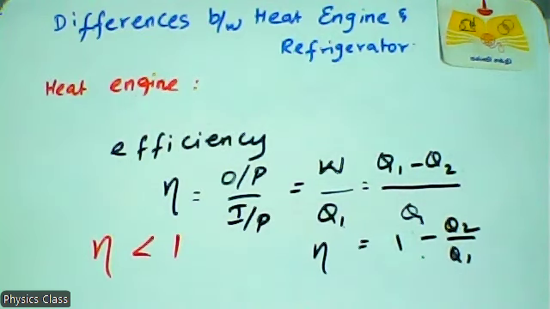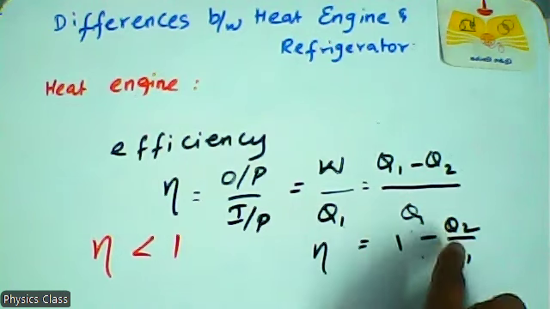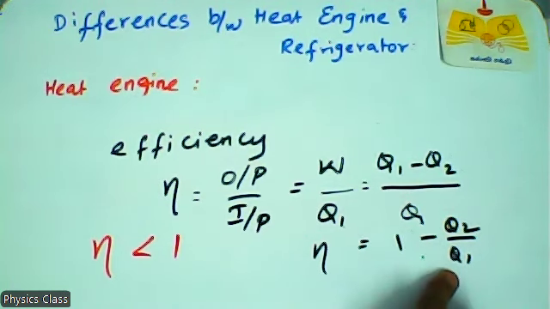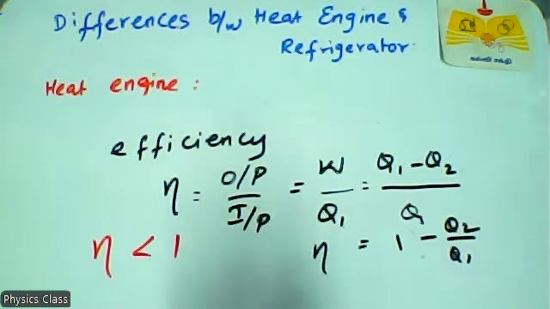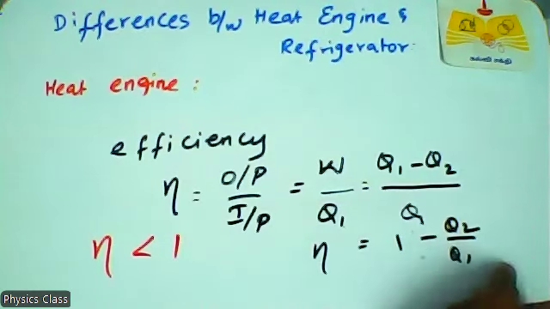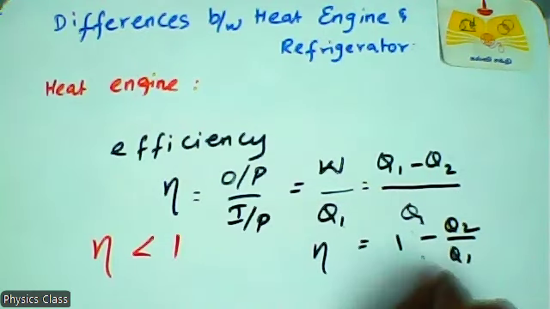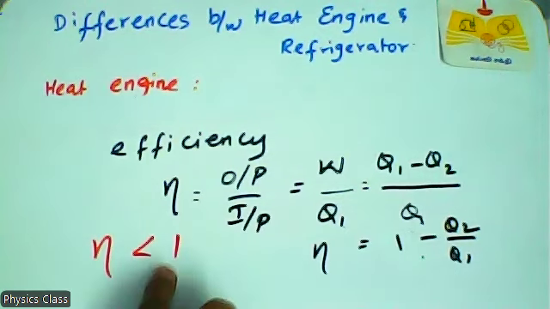You can divide 5 by 25, or 2 by 2000, or 2 by 1000. It becomes a very small value. So Q2 by Q1 gives a small value. So 1 minus a small value gives a value less than 1. That's why I'm saying that efficiency is always less than 1. So these are all for the heat engine.